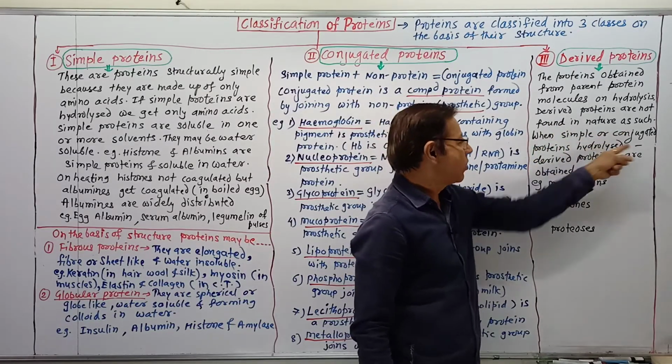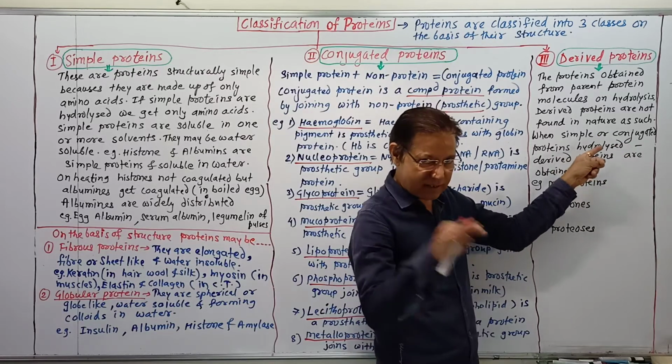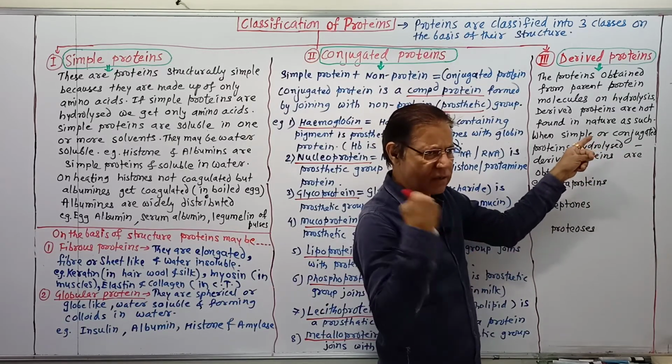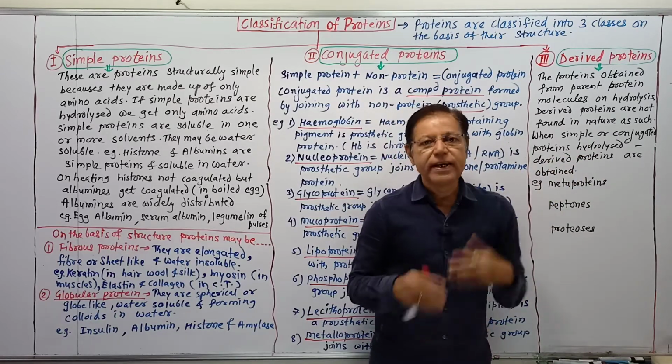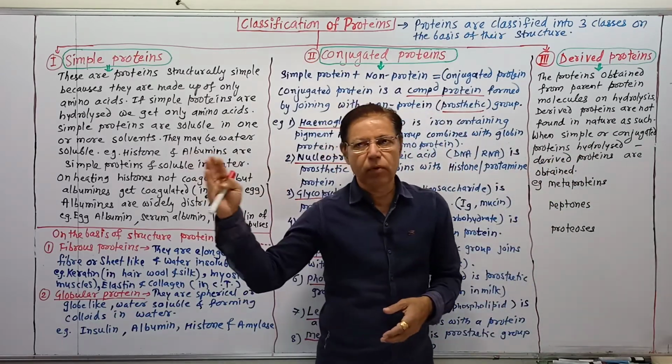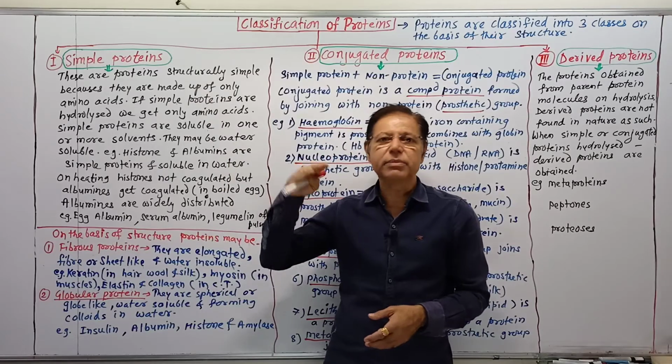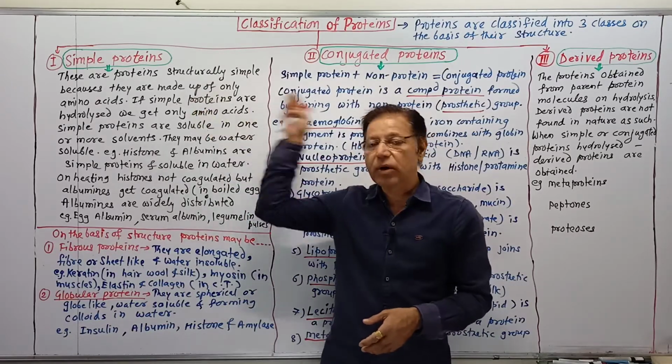When simple or conjugated proteins hydrolyze, particularly by the action of enzymes, etc., derived proteins are obtained. We get the derived proteins when the breakdown process occurs on simple or conjugated proteins.